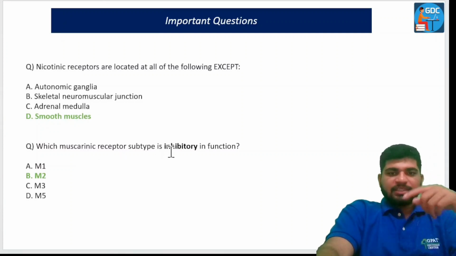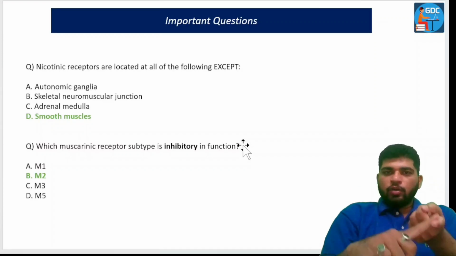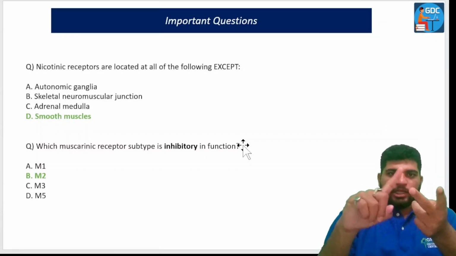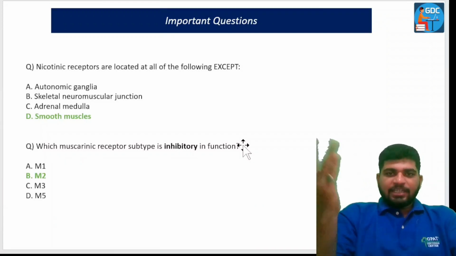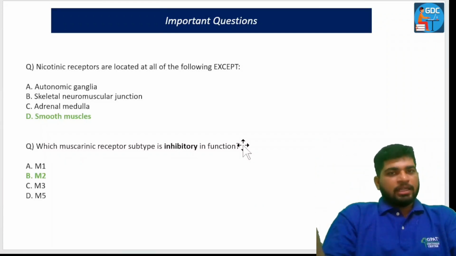Which muscarinic receptor is inhibitory in function? M2 receptor. I've told you that the odd ones, M1, M3, and M5, these three are excitatory in action, whereas M2 and M4, the even ones, are inhibitory in action.